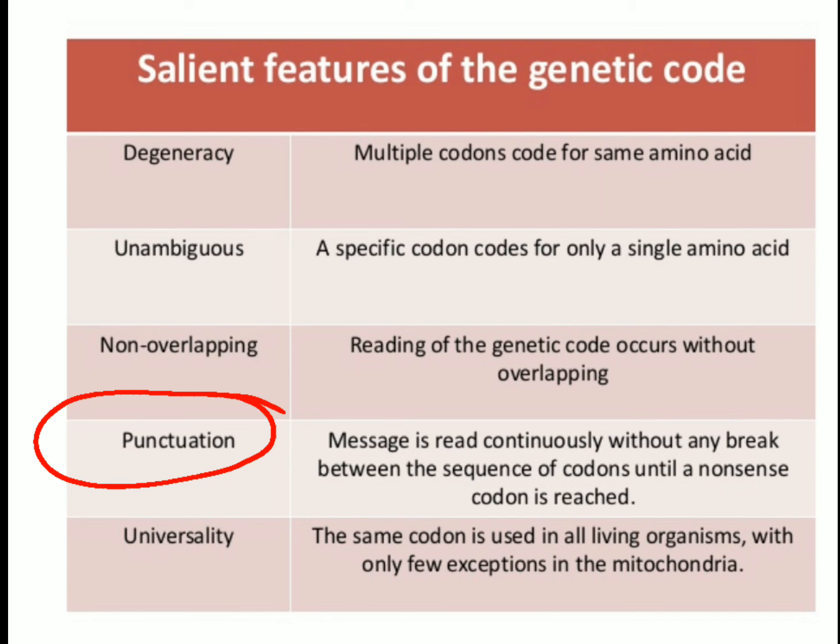A polypeptide chain having, suppose, 50 amino acids shall be specified by a linear sequence of 50 times 3, meaning 150 nucleotides. If a nucleotide is added in the middle of the sequence, suppose after the 25th amino acid, the first 25 amino acids of the polypeptide will be the same, but the next 25 will be different. This is what implies the punctuation characteristic of the genetic code.